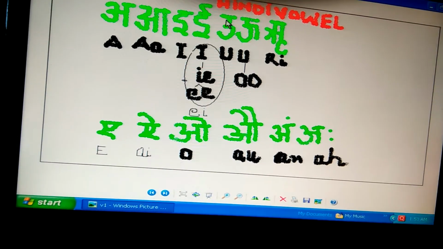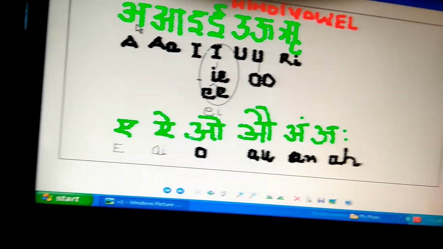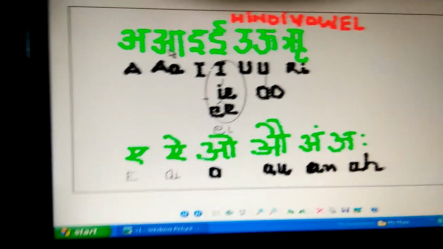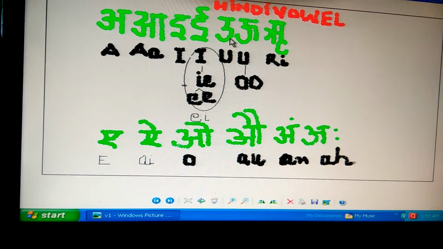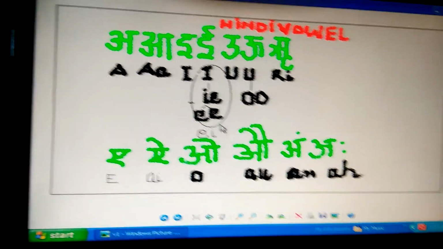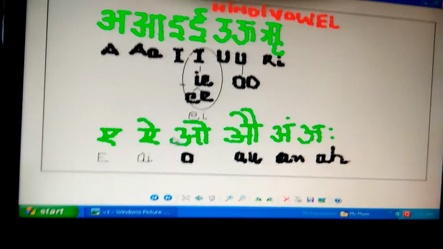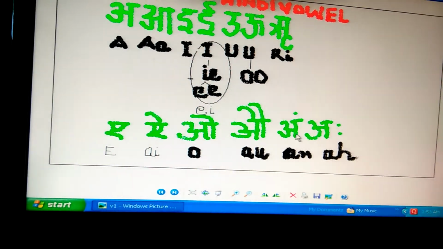Now see again the Hindi vowels. Pronounce with me. A, Aa, I, Ee, U, Oo, Ri, A, I, O, Au, Ang, Aha.